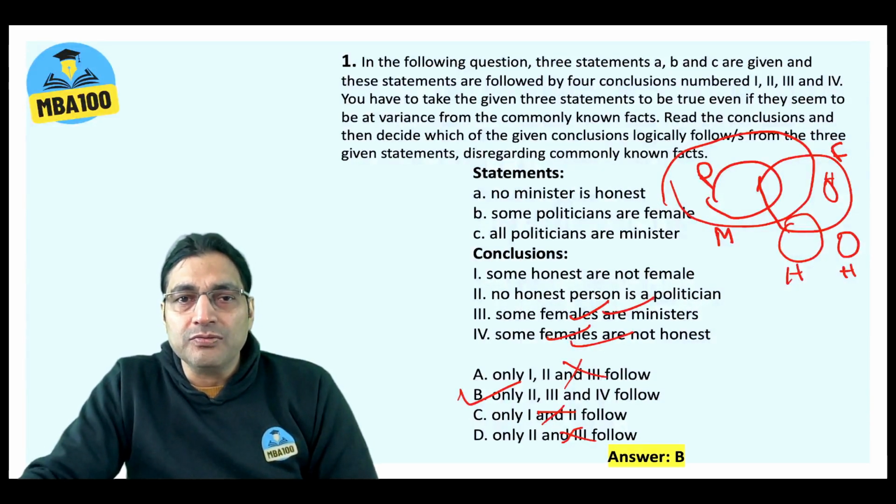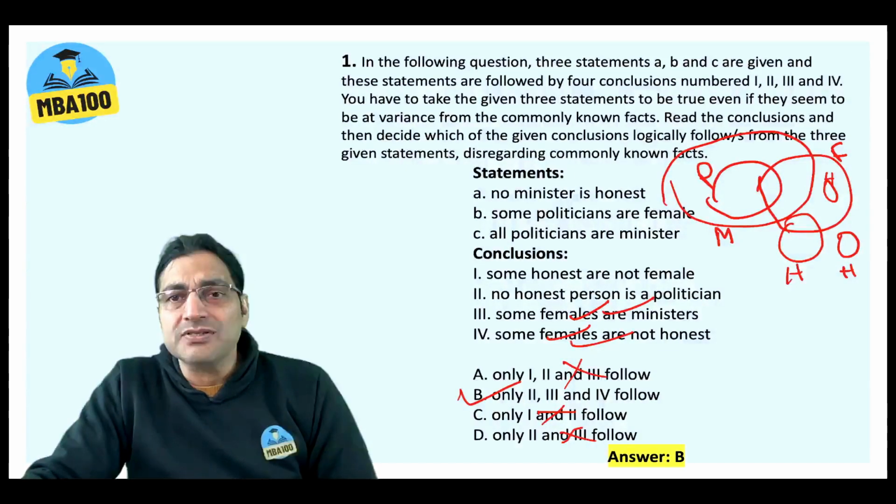Now let's come to conclusion 2. No honest person is a politician. Of course, since no honest person is a minister and all politicians are within the circle of ministers, no honest person is a politician. That is true. One more, and this is the most important. Some honest are not female. This is a possibility. This is possible, but we cannot conclude it.